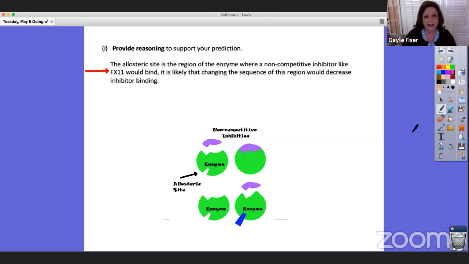So the allosteric site is the region of the enzyme where a non-competitive inhibitor like FX11 would bind. It is likely that changing the sequence of this region would decrease inhibitor binding. So let's talk through what's going on. Here is our enzyme, lactate dehydrogenase, and here is our NADH, right? And we want this, we want that. So this inhibitor, these chemicals, would do this.